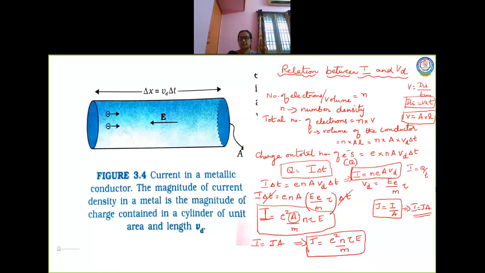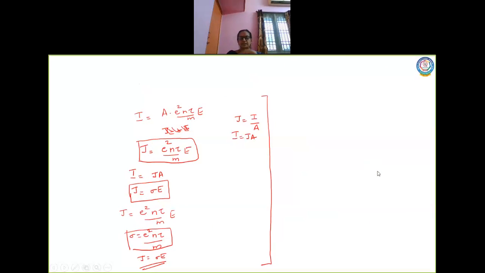Now this is the relation between current and drift velocity, and we have also related so many concepts: current density and current, and we have also related current density with conductivity, which is called sigma. So the relation between current density and electric field is where I can take the value of sigma to be e square n tau by m. Now these formulas are used to solve some of the problems, children. Okay, so that is why I ask you.